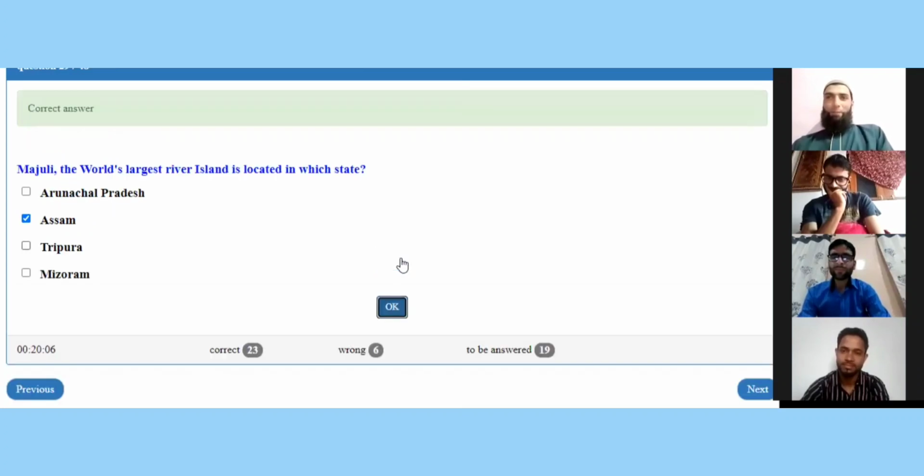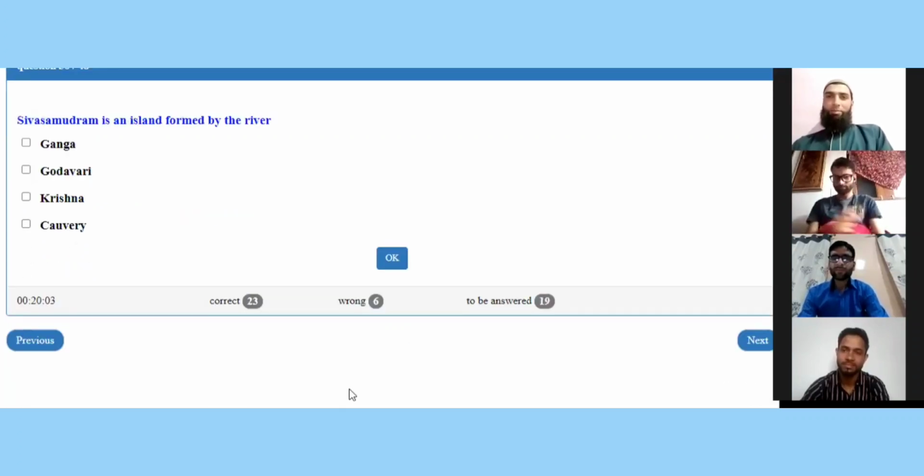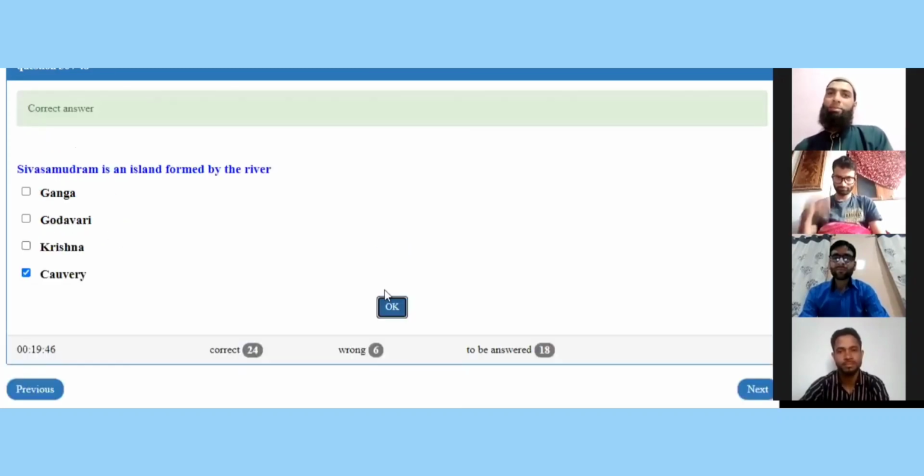So the next question for Mr. Ejaz on the screen now. Sivasamudram is an island formed by the river Ganga, Godavari, Krishna, or Kaveri. Kaveri. Kaveri, D part. Let me lock it. Yes, it is the right answer. So 4 more points for Mr. Ejaz.